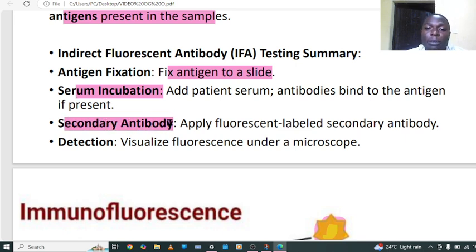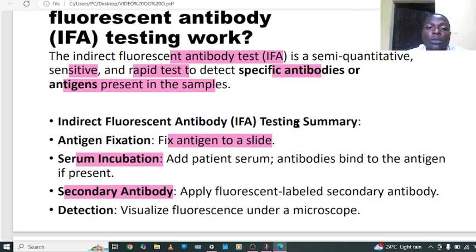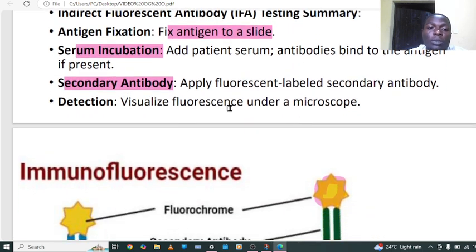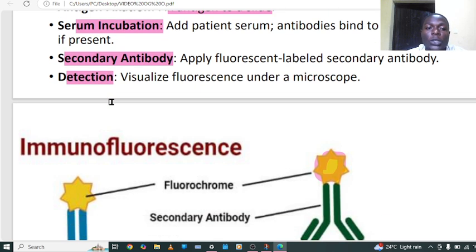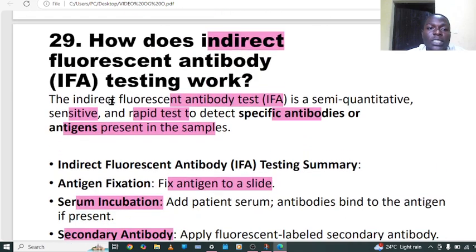These secondary antibodies are labeled by a marker. Maybe here it is fluorescence or a fluorophore. These fluorophores are going to be visualized under fluorescence microscopy. So I hope this question number 29 is clear and understandable, because it is called indirect fluorescence antibody testing